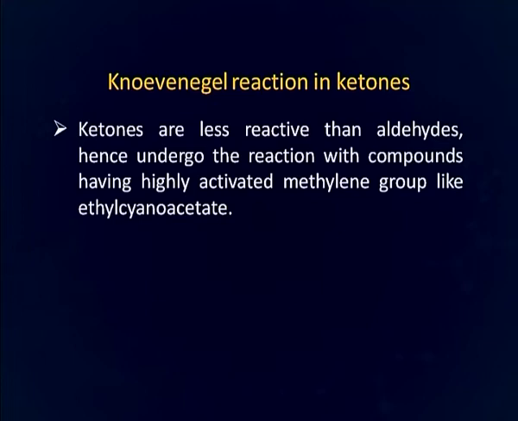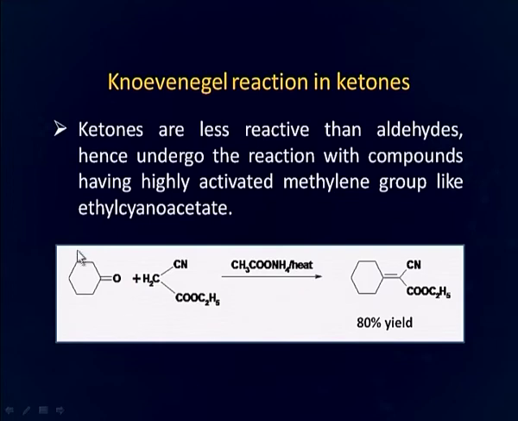It has been found that ketones are less reactive than aldehydes, hence they undergo the reaction with compounds having highly activated methylene groups like ethyl cyanoacetate. This ethyl cyanoacetate can undergo Knoevenagel reaction with ketones. We have said that these are highly active methylene compounds. Why are they highly activated? Have you any idea about it?